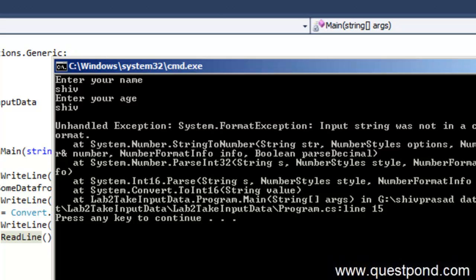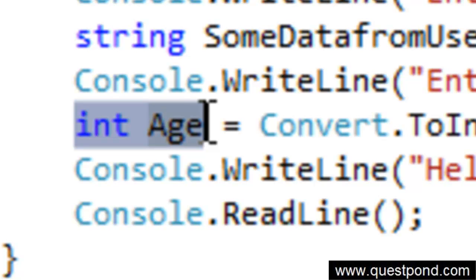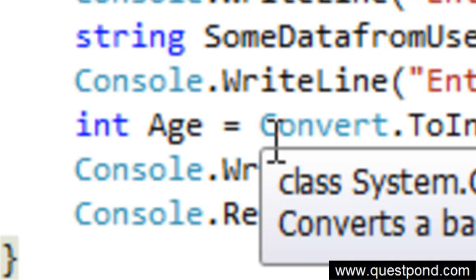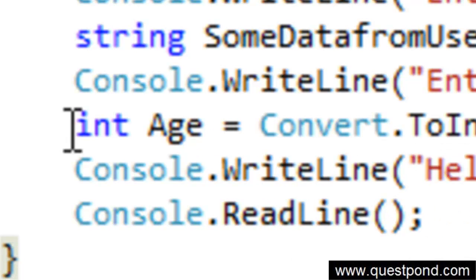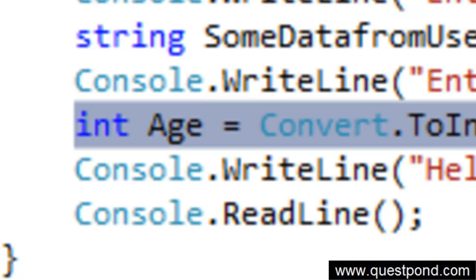Why? Because you are trying to push some non-numeric data inside this integer age, and the application crashes there. So if you want to ensure that proper data types are handled, especially numeric data types, try to use this int data type here. Regarding how to handle the error, we'll have a separate session on that. So don't worry about how we can handle the error, because definitely users do not want applications which run with errors. But for now, this session is all about understanding the integer data type. I hope that you enjoyed this session. In this session we were trying to understand how we can use the integer data type to collect data from the console application.